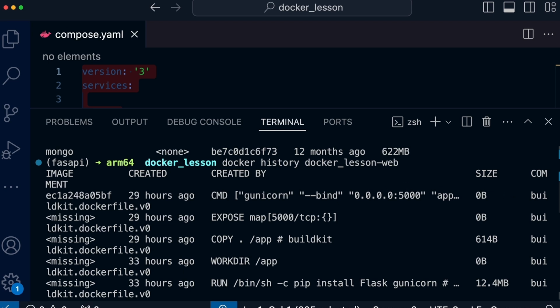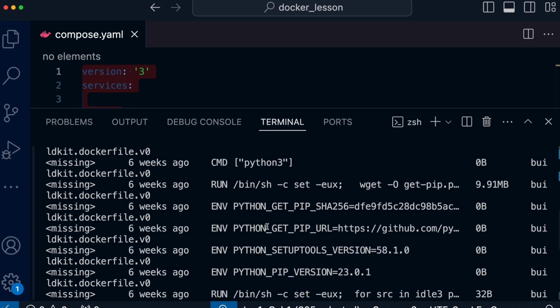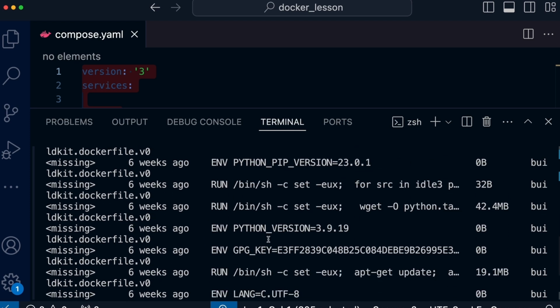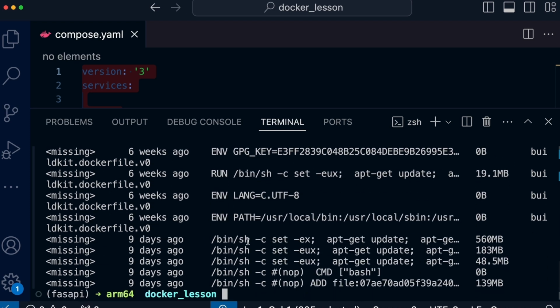Thus, a Docker image is built from different layers, representing steps and changes during its build process. In our case, the Docker file for the web service will have its own layers, and the MongoDB image already has its own layers. If we take our image, which we built using the Compose file, it will be a combination of these two services, Web and Mongo.